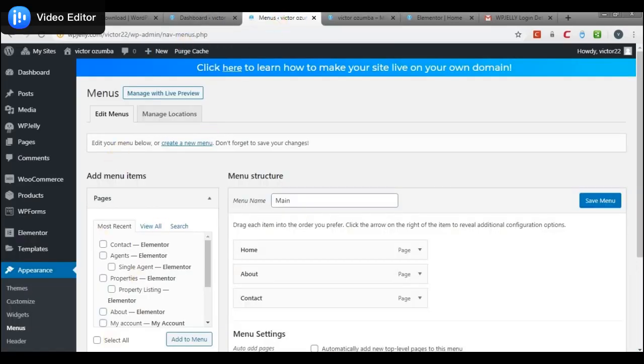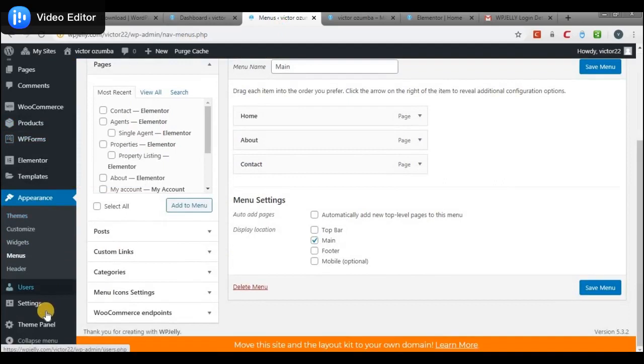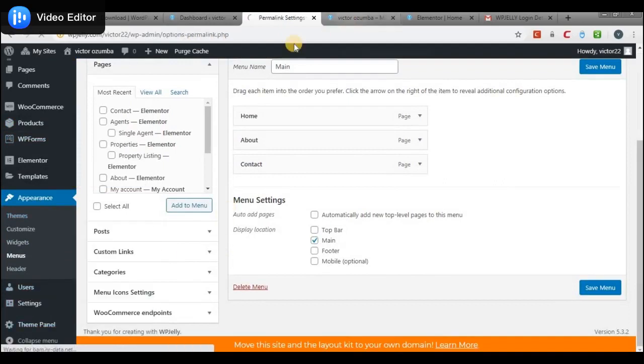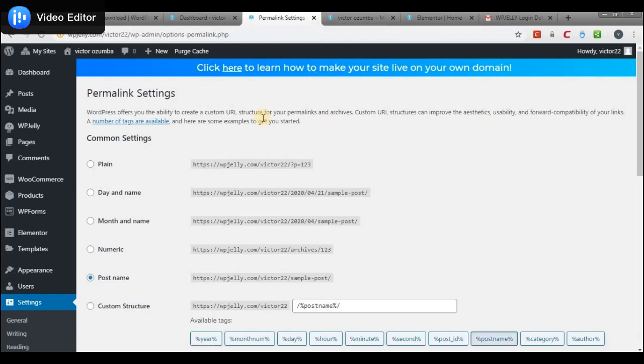Another thing we should be very much mindful of is permalinks. Permalinks is the way your URL will appear, like the pages. Already we know that for this particular website we're building, the domain name is wpjelly.com/victor22. Now I always recommend you use post name.